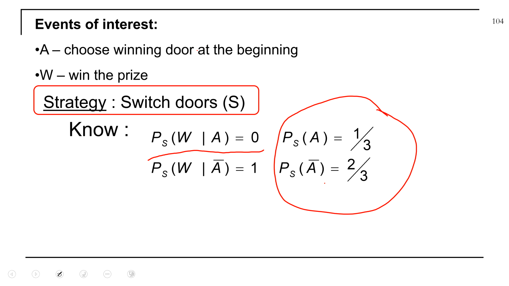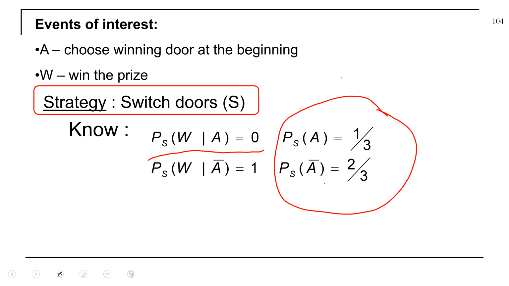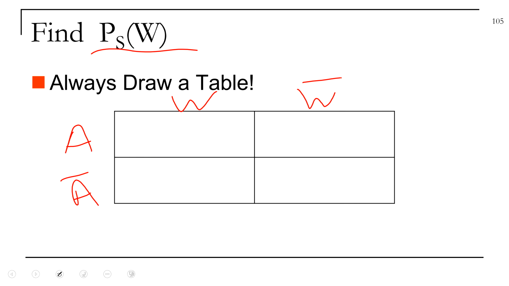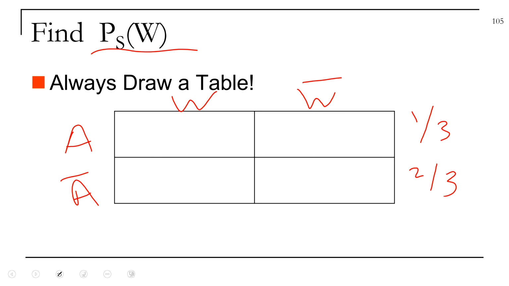What are the events? W and A. So this is going to be, let's call this A bar. This is W. This is W bar. What do we know? We know A is 1/3, A bar is 2/3. This is 1/3. This is 2/3. Now we know W given A is 0, and that means W and A is going to be 0. So W and A is going to be 0. If that's 0, this has to be 1/3.